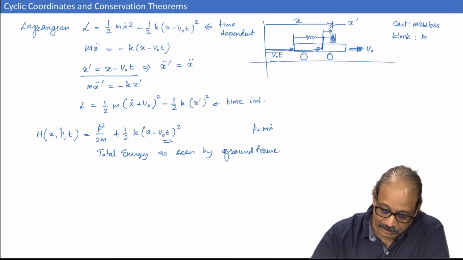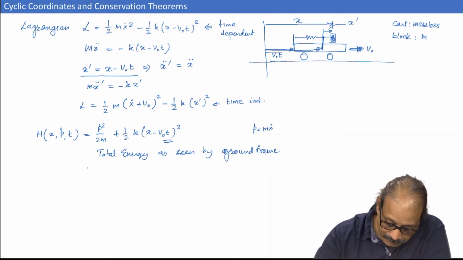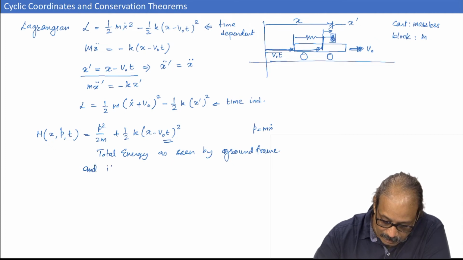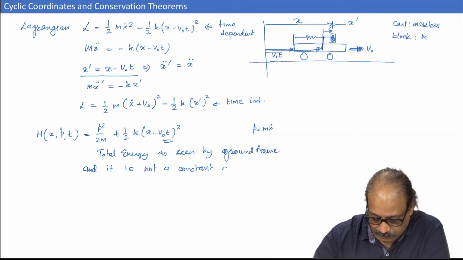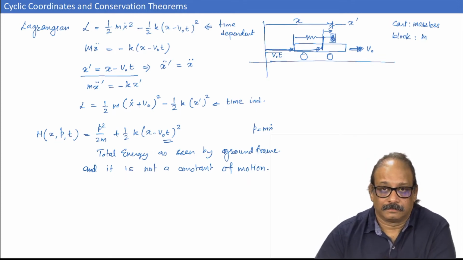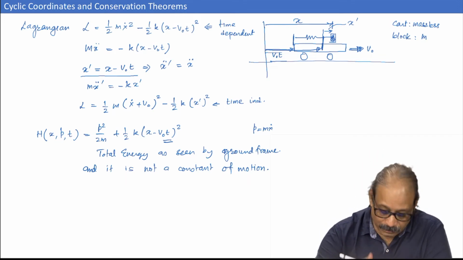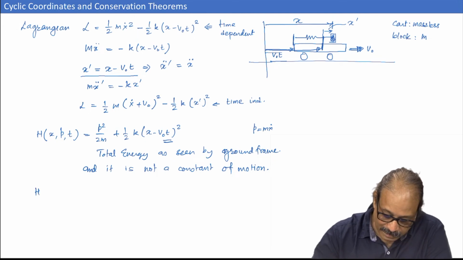The total energy, it is a total energy seen by the ground frame, and it is a function of t, or I will say it is not a constant of motion. Okay. Fine. Now, let me calculate the Hamiltonian for the second case.